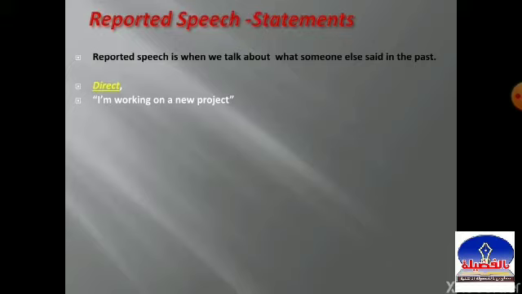So let's report the sentence. Rakan said he was working on a new project. The sentence, "I'm working on a new project," is a direct sentence. When we report it, it became, Rakan said he was working on a new project. Now, I want you to pay attention to these 2 points.